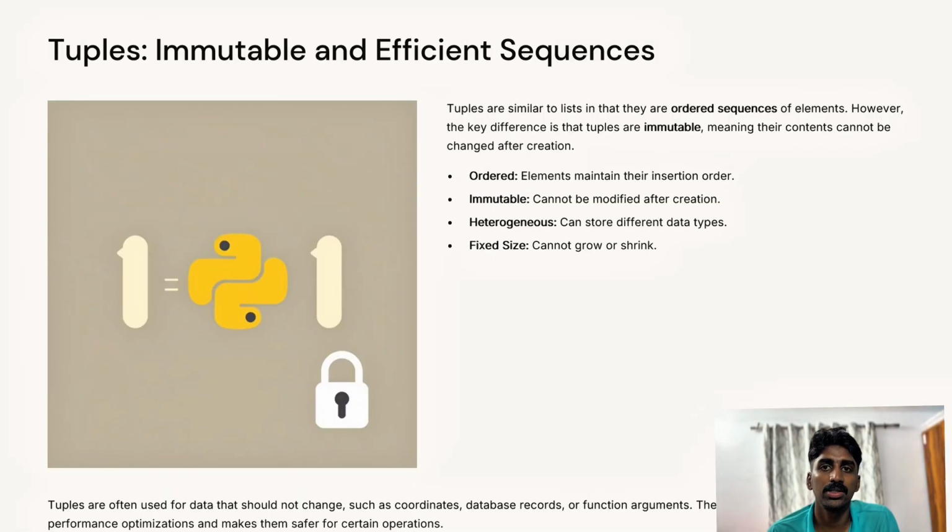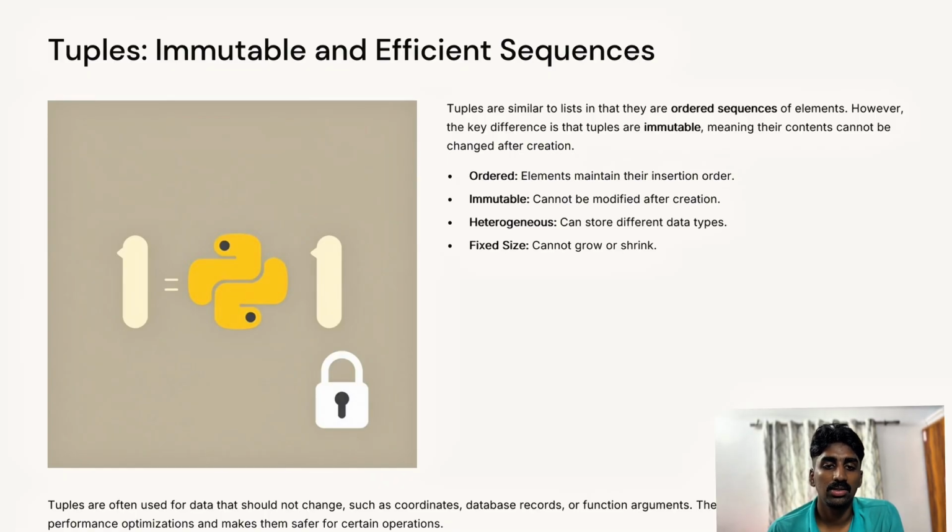So the next topic is about Python tuples. A Python tuple is an ordered, immutable collection of elements. Tuples are similar to lists, but unlike lists, their contents cannot be changed after creation. This immutability makes them suitable for representing a fixed collection of related data, where the integrity of the data needs to be preserved.